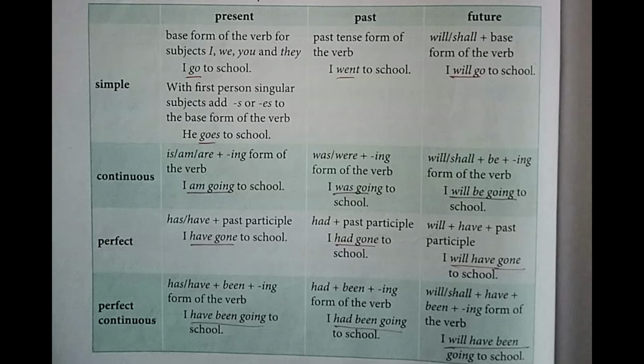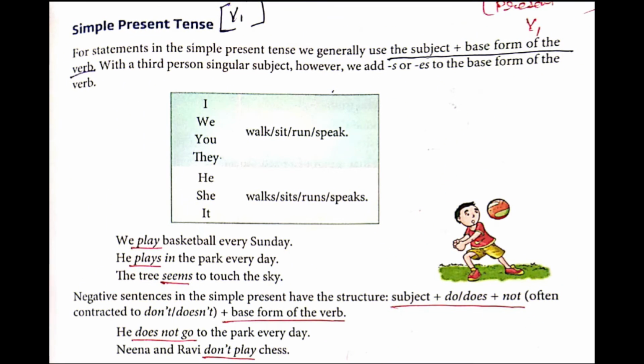Going further, students, on page number 119, we have simple present tense in detail. So now we shall study about it. Students, where simple present tense is given, in the bracket you can write V1, that is verb 1. For statements in the simple present tense, we generally use the subject plus base form of the verb. Please underline the subject plus base form of the verb.